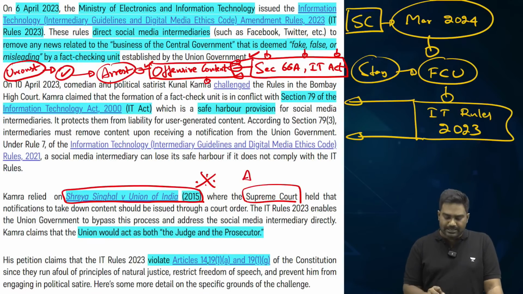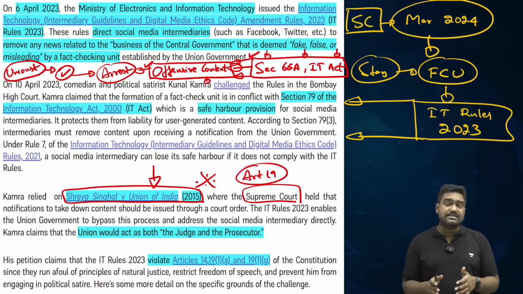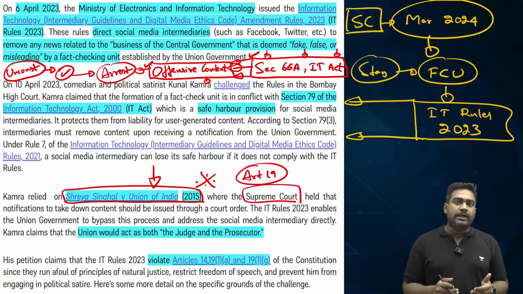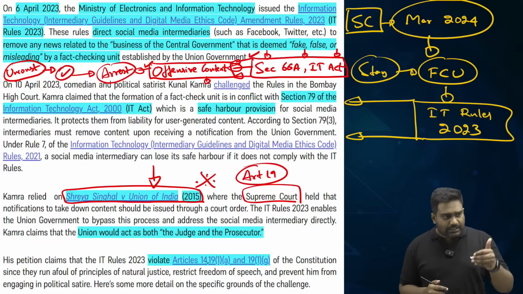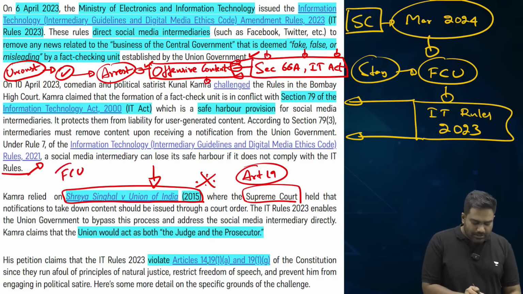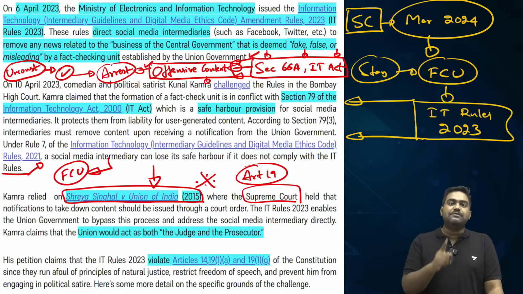It goes against Article 19. It violates your freedom of speech and expression. So after several such violations, finally the Supreme Court struck down Section 66A as unconstitutional under the Shreya Singhal case. So using this Supreme Court ruling as a basis, the activists approached the court again, pointing out that the new IT rules, which provide for the establishment of a fact-check unit, would have a similar effect on free speech and expression. It will affect freedom of profession as well.